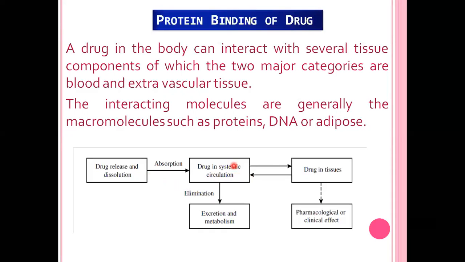The first way is that the drug goes into tissues, a reversible process. After that, it comes back to the systemic circulation from the tissues, and some quantity of drug attaches with the receptor, which shows the pharmacological or clinical effect. The extra drug that is pending in blood, the free form of drug, is eliminated from the body through excretion or metabolism.